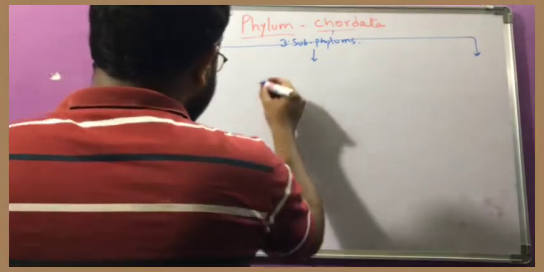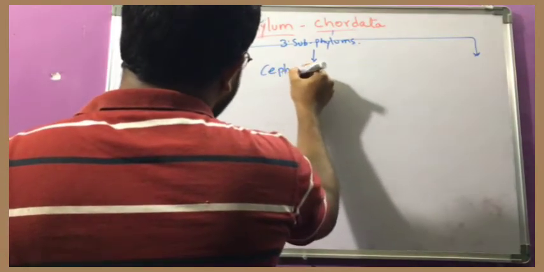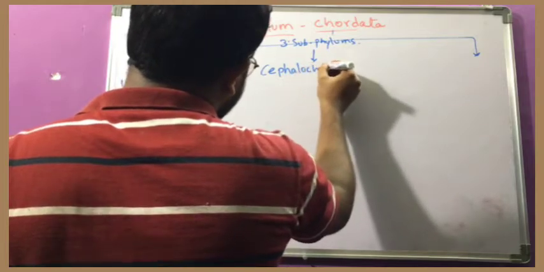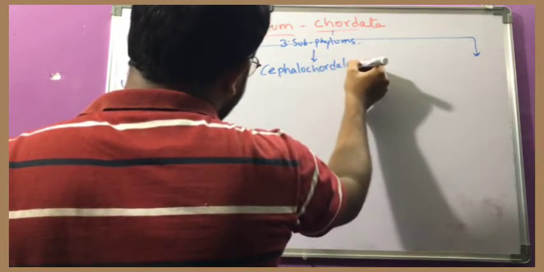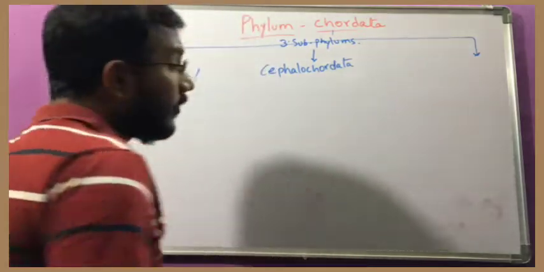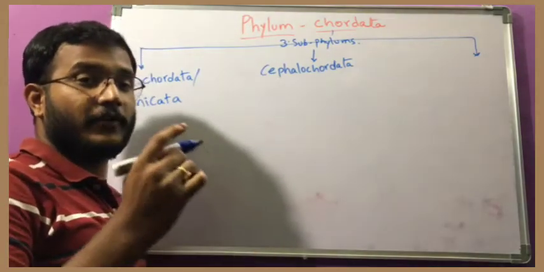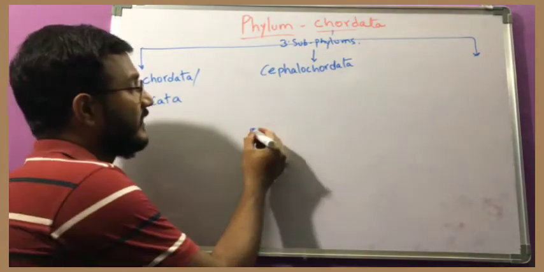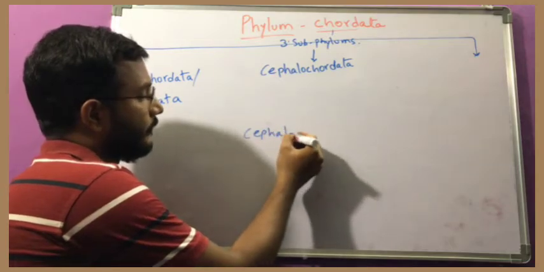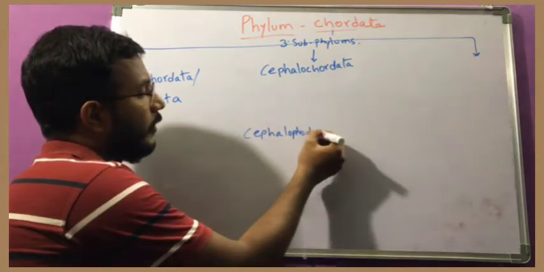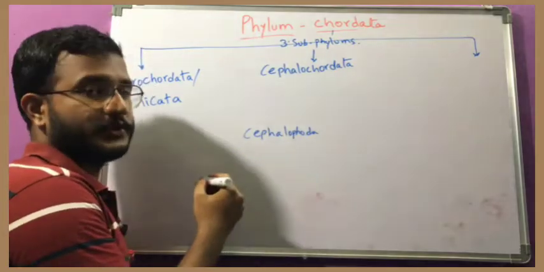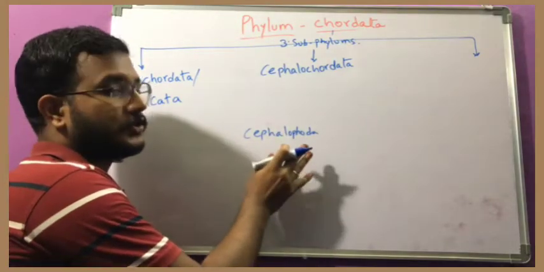And the second one is Cephalochordata. Don't confuse that. In the Mollusca we are having a class that is Cephalopoda. Don't confuse between these two. This is Cephalopoda, belongs to Mollusca.